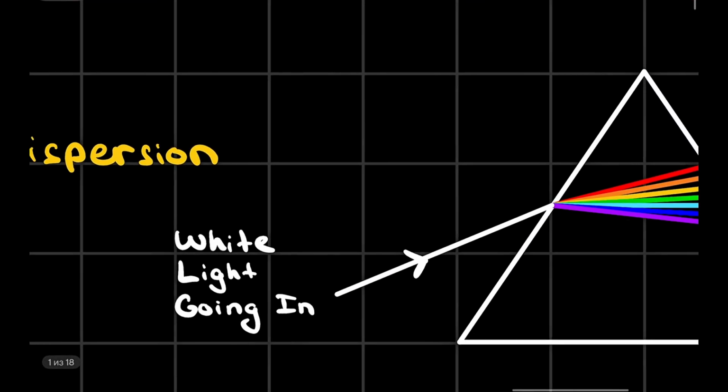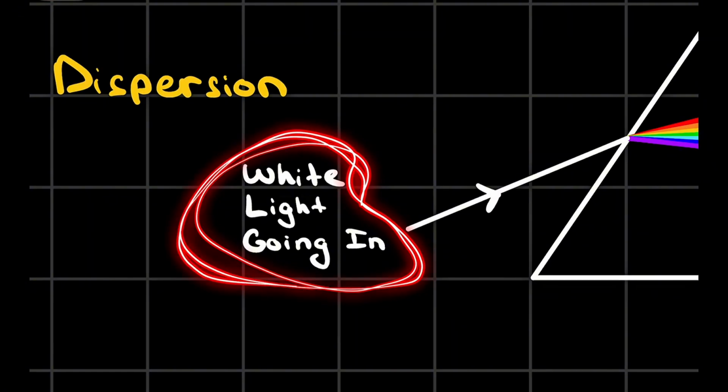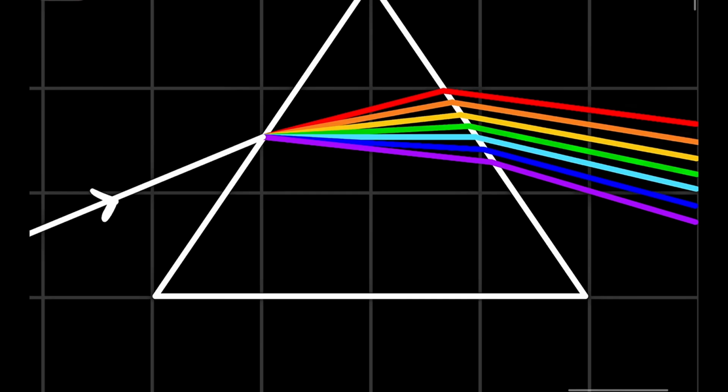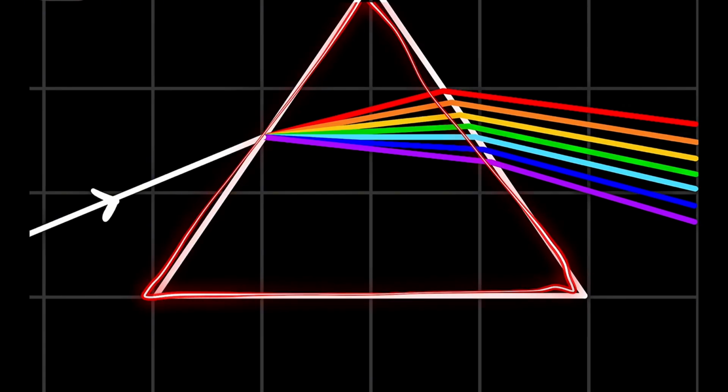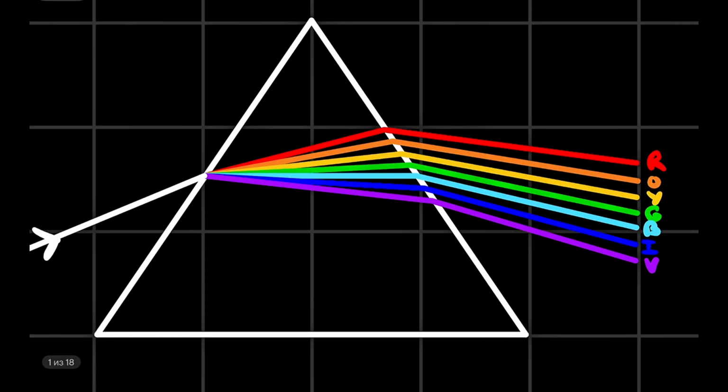Okay, good. What about dispersion? It's something like white light going in. White light, in fact, is not something different from other colors. In fact, it's a mix of all colors together. It has each color inside it. And when it interacts with some glass, for example, like this triangular glass, then each of the colors interacts with this glass differently. And each of those colors starts to spread out in different angles.